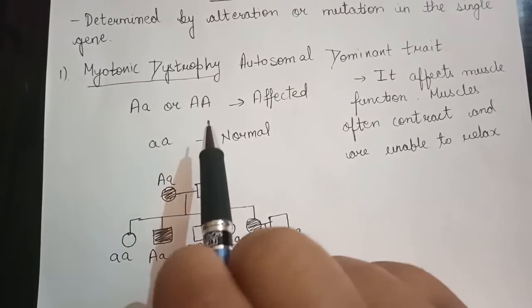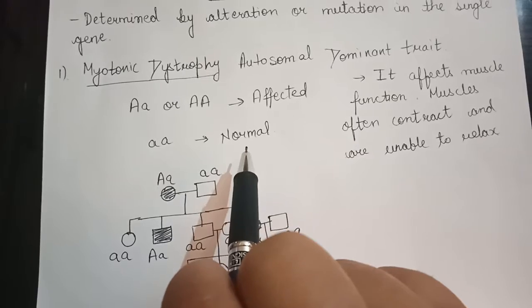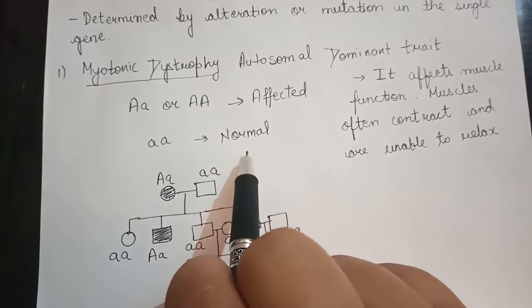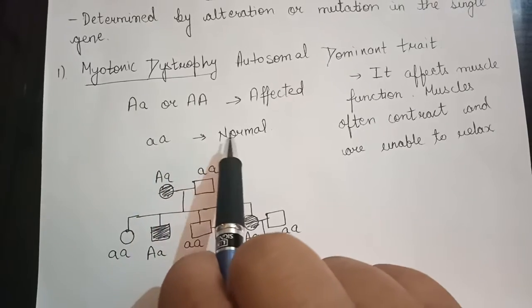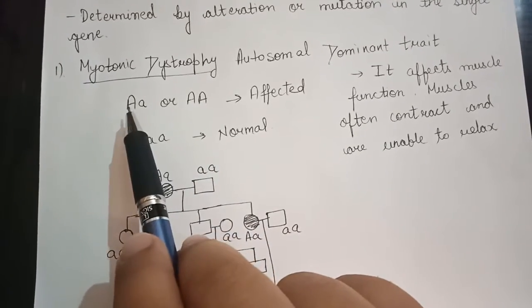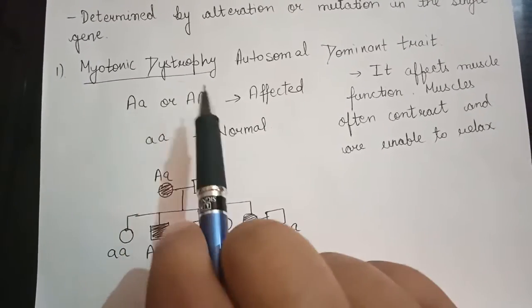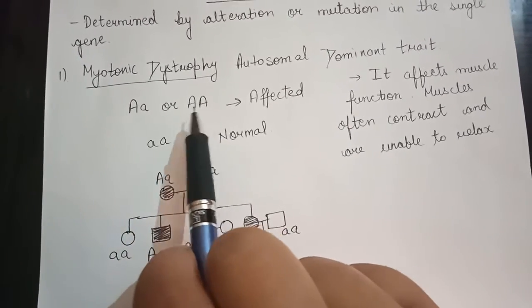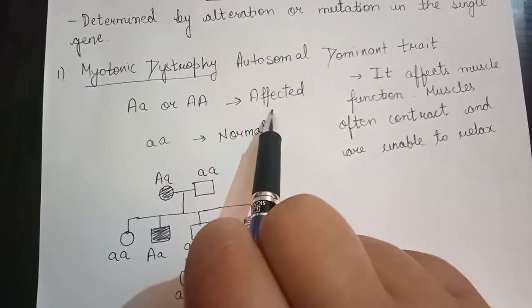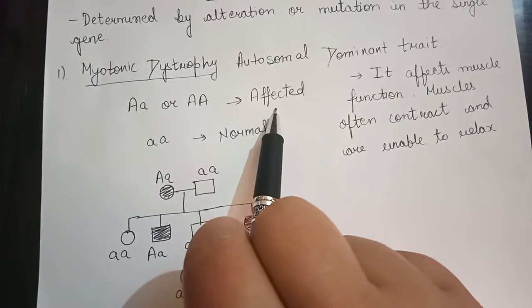Small a and small a, if present, is considered normal. If heterozygous dominant or homozygous dominant, heterozygous meaning different and homozygous meaning the same, then they are considered affected.